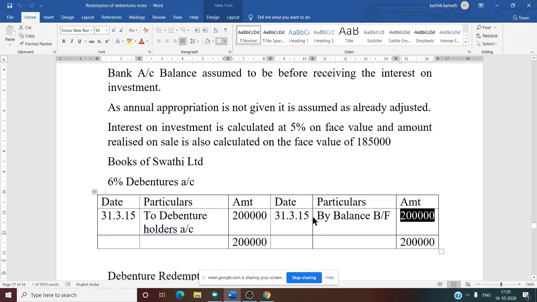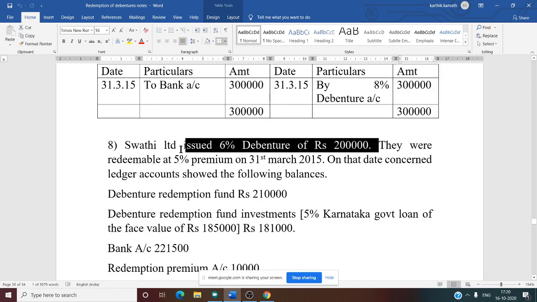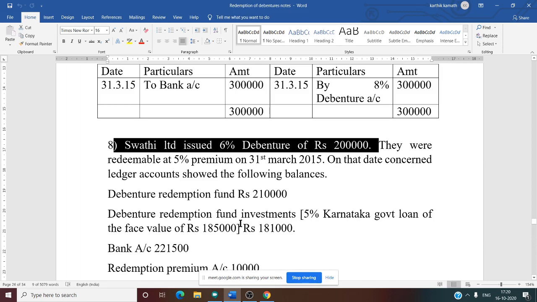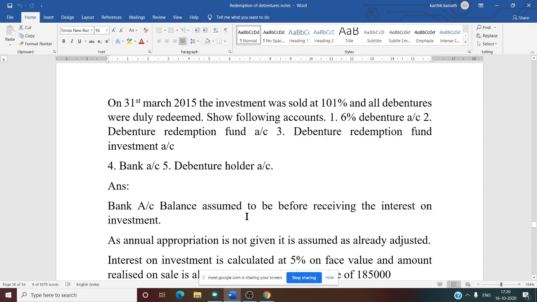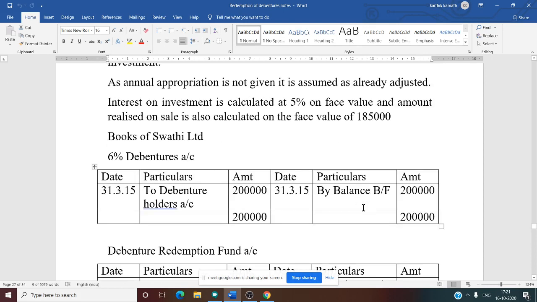Debentures balance. See this, where it is given in the first sentence. Swati Limited issued 6% debentures of 2 lakh. So it is directly mentioned. So write that amount by balance brought forward 2 lakh. And last year the payment for debentures is given to the debenture holder.